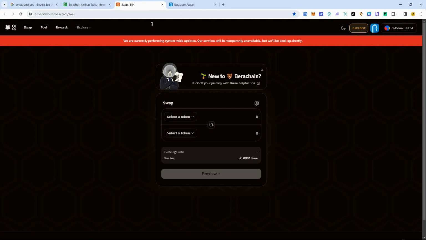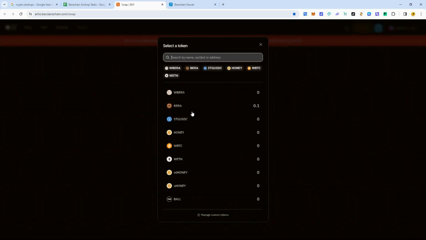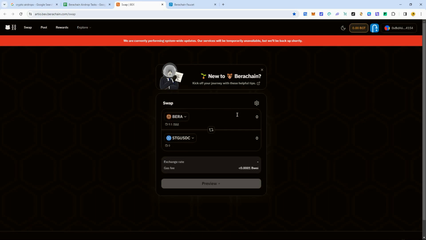All right, so we'll go over here to the DEX. You can see, make sure your wallet's connected here. You probably have to connect it. It's just a simple connection to MetaMask. We're going to select token. We're going to do Bera. We're going to get some STG USDC. Okay, let's do 0.035. Okay, so that'll get us 19.4 of this token here.